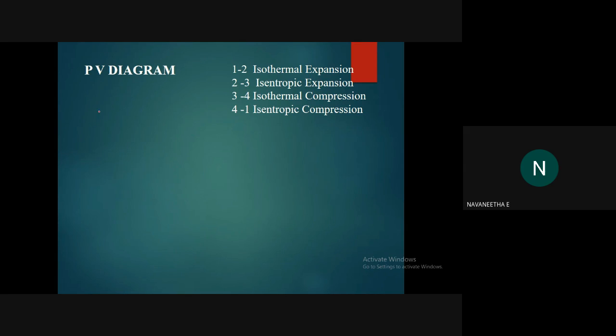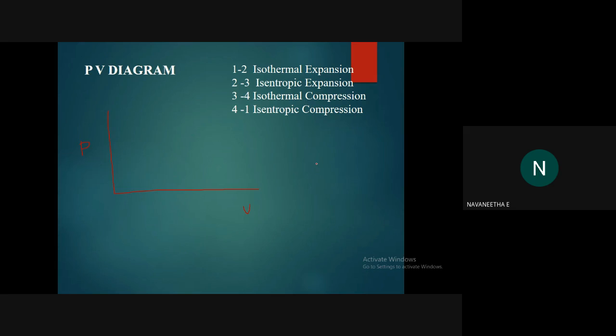Okay, so draw x and y coordinates and mark PV, pressure versus volume. P is on the y axis and V is on the x axis. Okay, so first one, isothermal expansion.